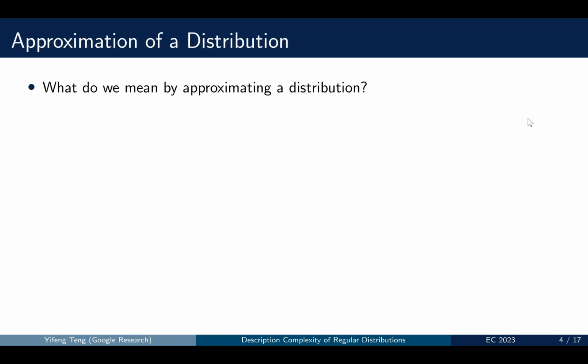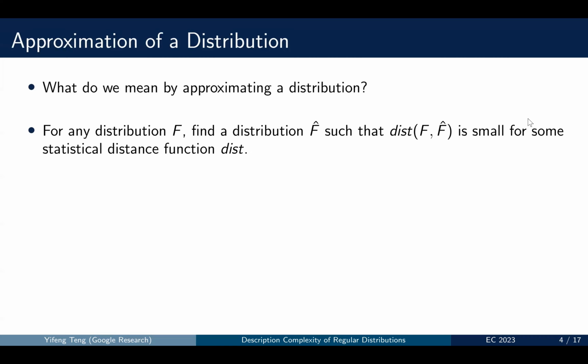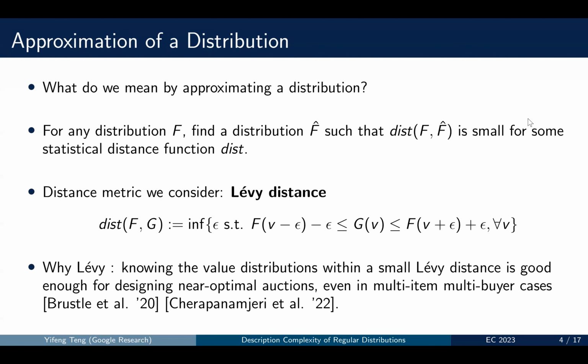What do we mean by approximating a regular distribution? For any distribution, we say that we describe a distribution approximately if we find another distribution such that the two distributions have some small statistical distance. And the distance metric we consider in our study is the Levy distance. For the Levy distance, we allow the value to be perturbed by epsilon, and we also allow the cumulative distribution to be perturbed by epsilon.